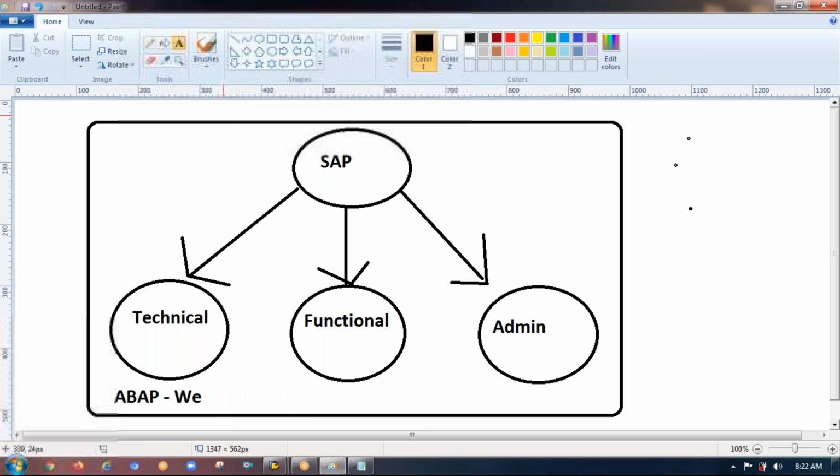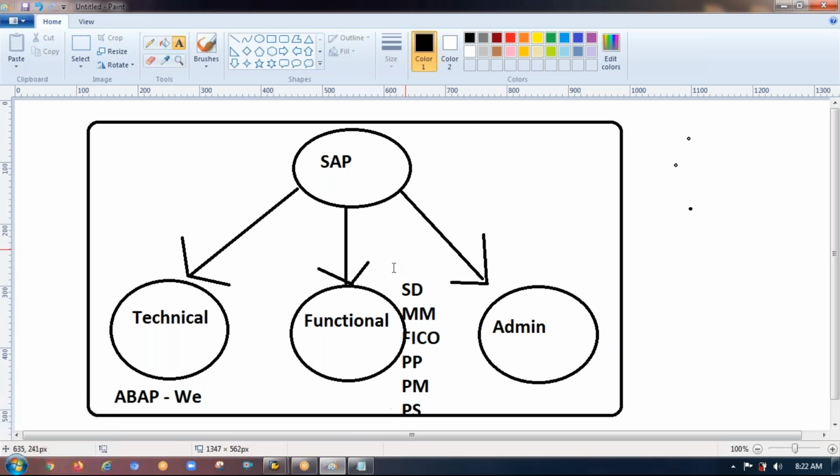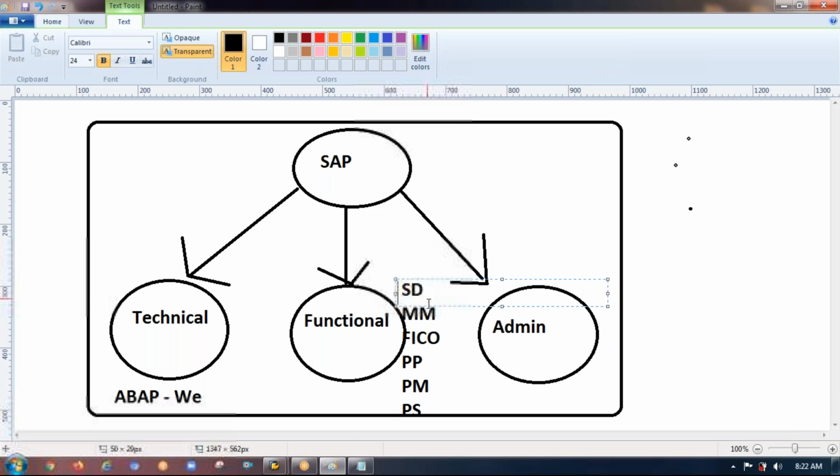And next, functional team: SD, MM, FICO, PP, PM, PS, whatnot. There are so many. SD stands for sales and distribution.